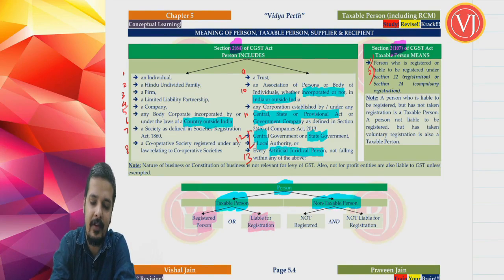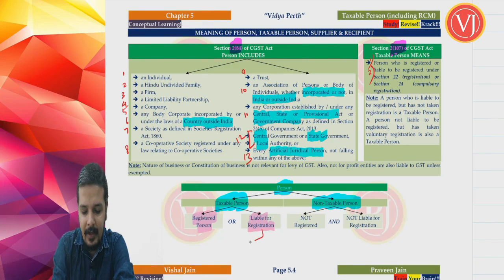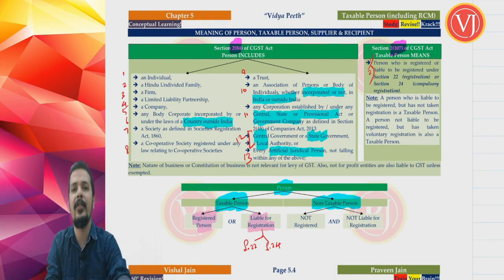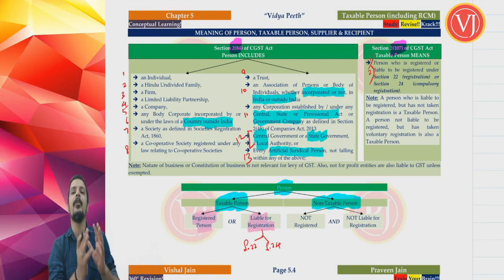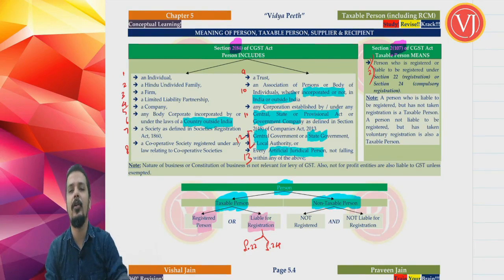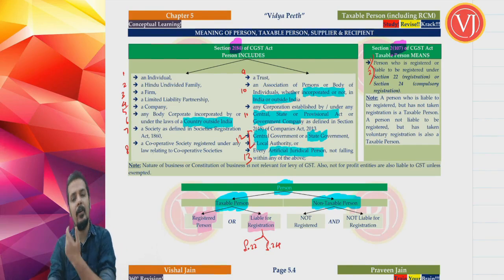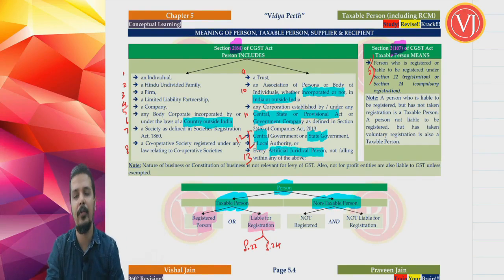Friends, we are going to discuss this in your registration chapter. Liable for registration is under only 2 sections, section 22 or section 24. Section 22 is registration based on your turnover. Section 24 is compulsory registration irrespective of your turnover. Ignoring your turnover, you have to take registration. So that is meant by taxable person. Either you are a registered person or you are liable for registration under section 22 or 24.